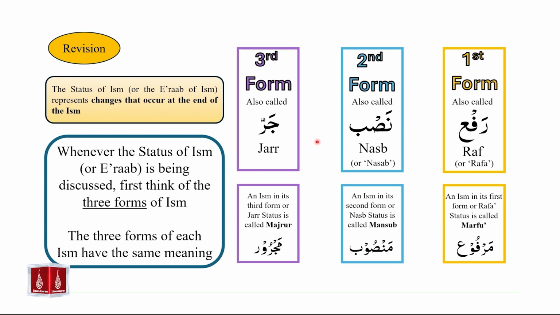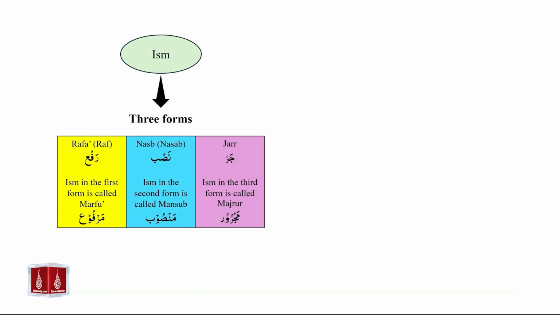At this time, we are very familiar with the three forms of ism. So just like ism has three forms, fi'il mudare also has three forms. Let us look at the three forms of fi'il mudare. So the three forms of ism are rafa, nasb, and jar. Ism in the first form is called marfu. Ism in the second form is called mansub.